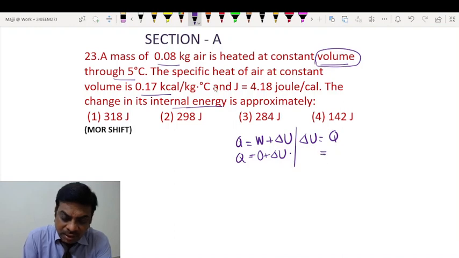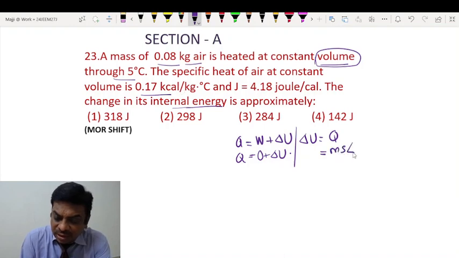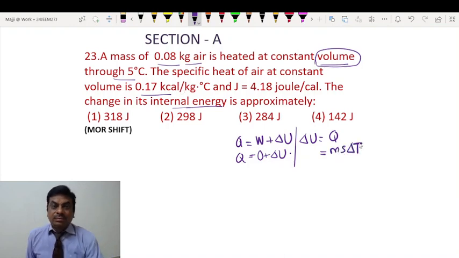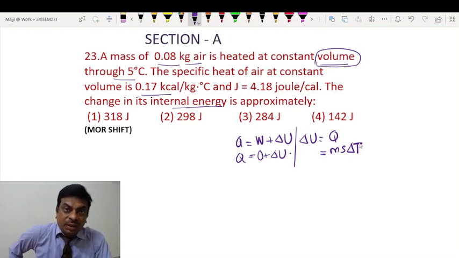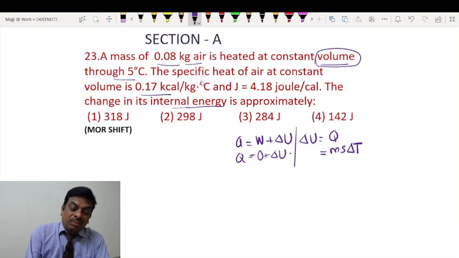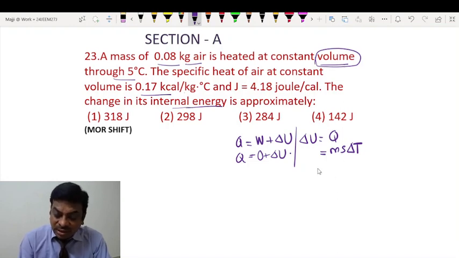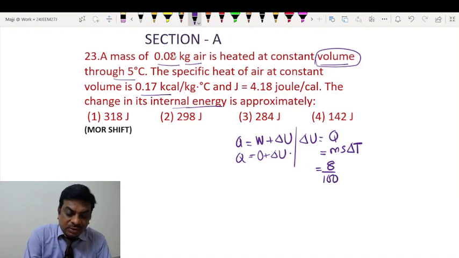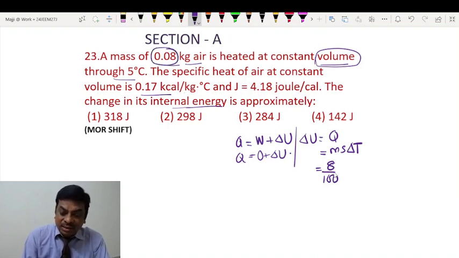So even though we are being asked to calculate the change in internal energy, we will be using heat supplied. And heat supplied, since they have given mass and specific heat capacity in terms of mass, so we will be using the ms delta theta or delta T formula. Okay, even though usually we use number of moles and molar heat capacity for gases, but they have furnished the details in terms of mass and specific heat. So naturally we will be using ms delta theta. So mass of the air is 8 by 100. See students, I have not written this as 0.08. I have written it as 8 by 100.